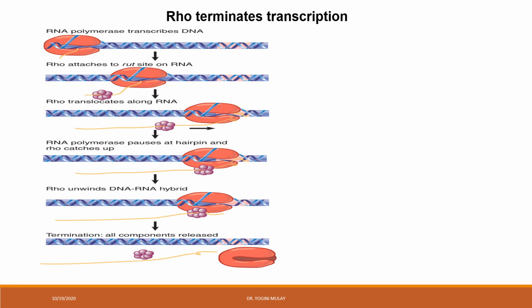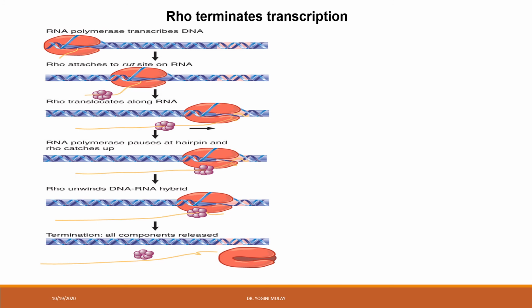This is the diagrammatic representation of how the termination takes place with the help of rho protein. This is the double-stranded DNA. This is the RNA polymerase which is bound to the DNA, and you can see the transcription bubble over here, and RNA polymerase is moving in this direction.